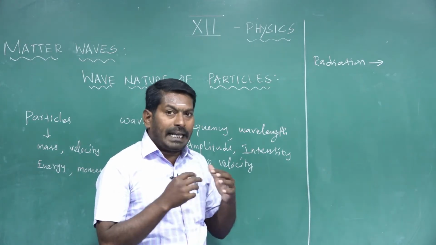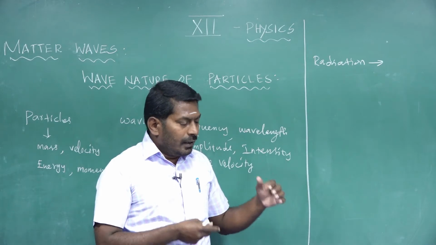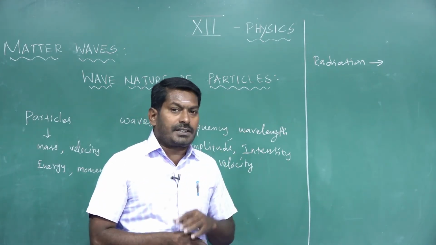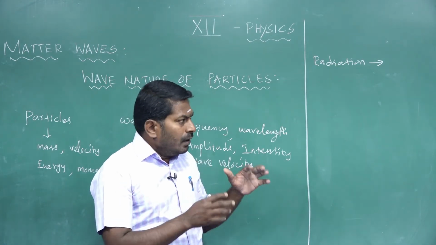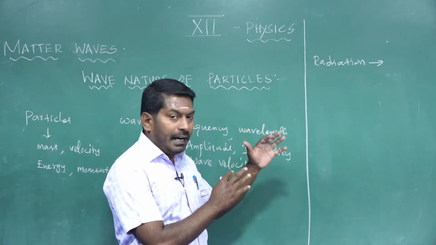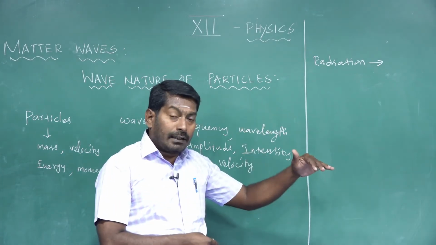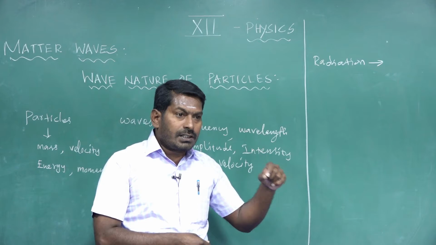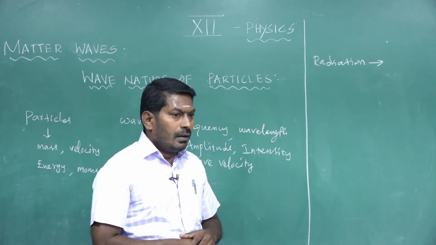Later, this wave-particle duality concept was extended to matter by the French physicist Louis de Broglie in 1924.